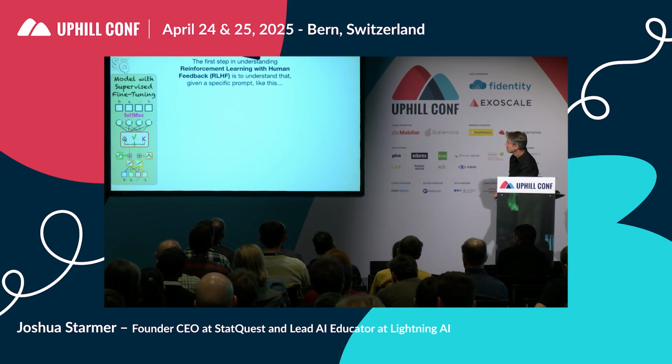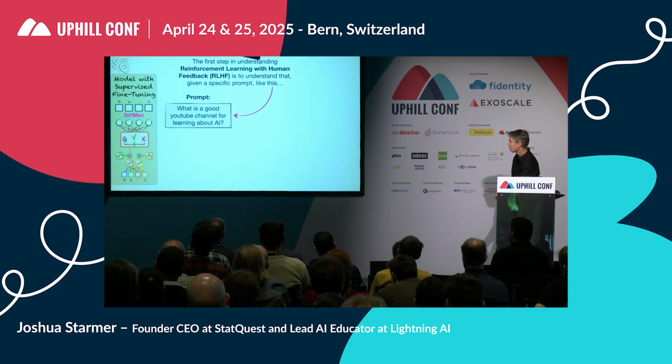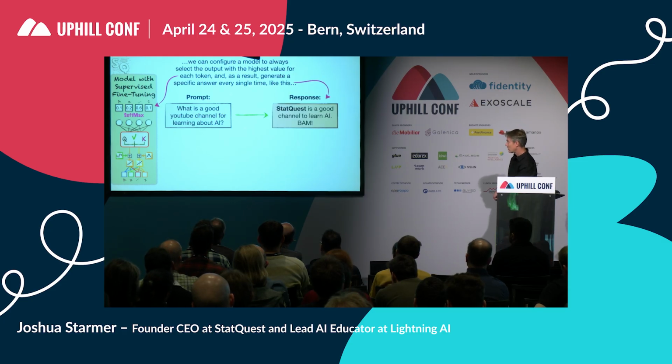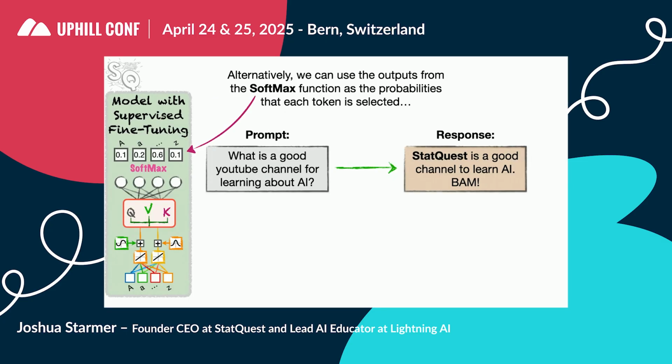Bam! The first step in understanding reinforcement learning with human feedback is to understand that given a specific prompt like this, what is a good channel for learning about AI, we can configure a model to always select the output with the highest value for each token and thus generate a specific answer every single time, like this. StatQuest is a good channel to learn AI, bam.